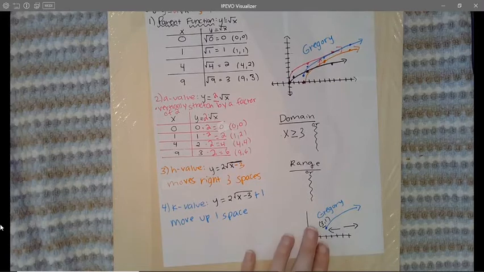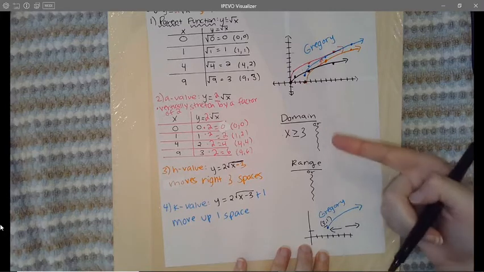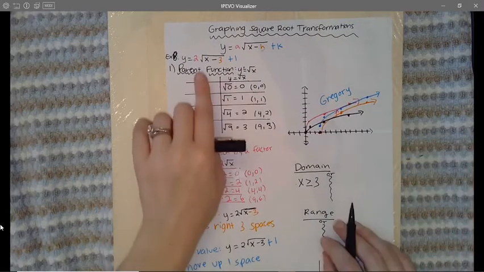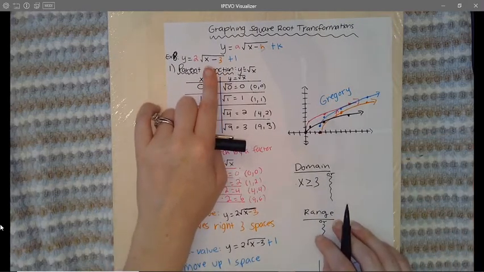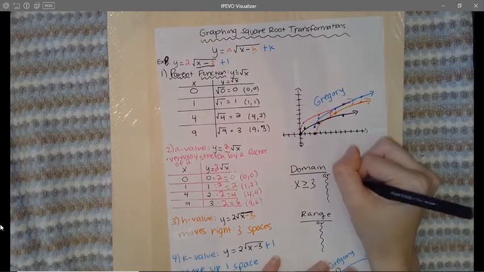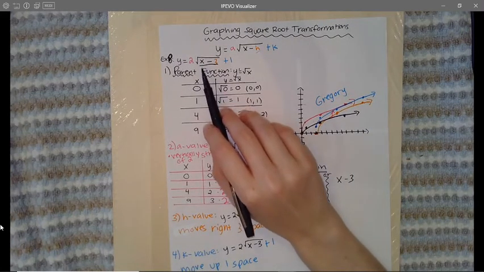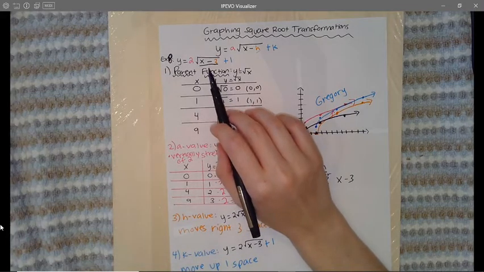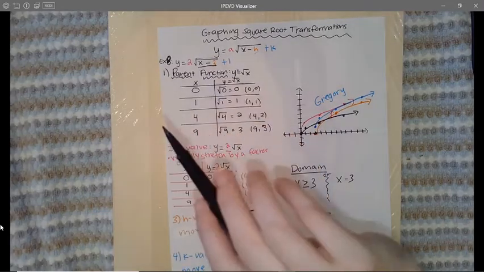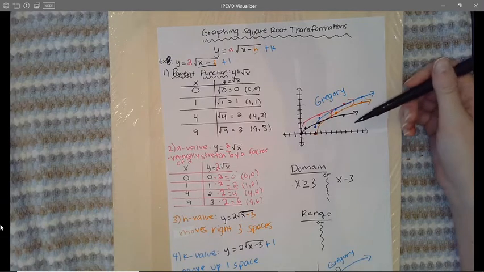Now, the other way you can find the domain. If you don't like looking at the graph, I have an algebraic way. If you like to solve things instead of looking at the graph, the algebraic way is to look at your equation and use what is inside of the square root. So I'm going to use x minus 3. Now we know that all values inside the square root have to be greater than 0, because what happens when you have a negative sign underneath your square root? Well, that would make it an imaginary number. And remember, we can't see imaginary numbers on the real number system graph.